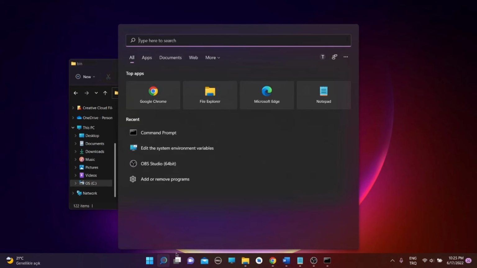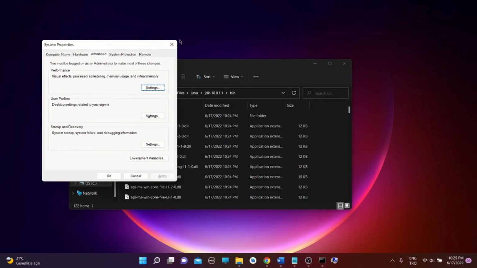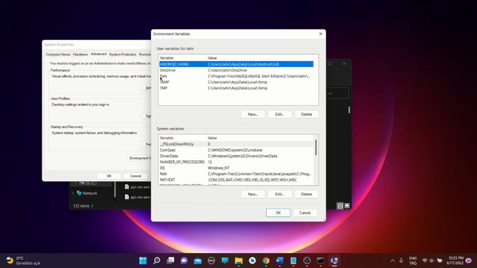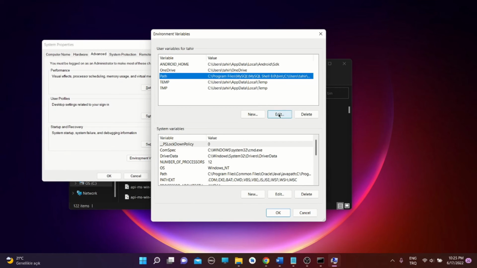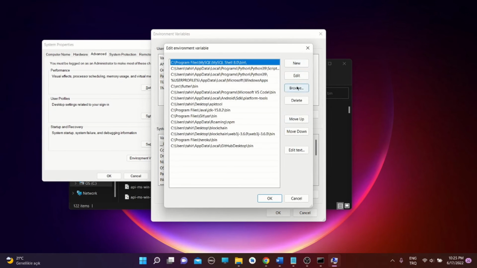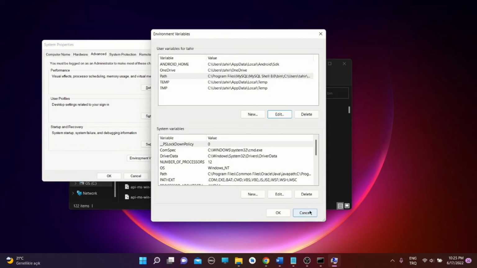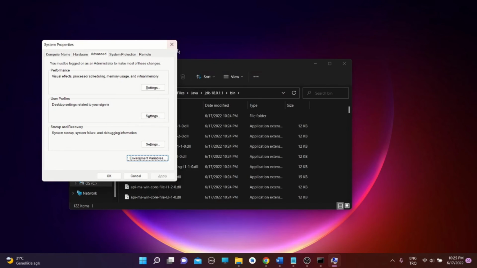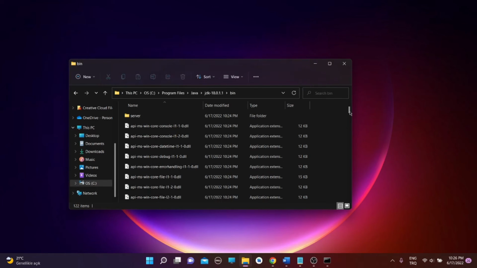and then click the search button. Type environment variables. Click environment variables. Select path. Click edit. Click new. Hold Ctrl and V. Paste it here. And say OK. OK. Let's close it. So that's it. We added it to our path. Now we can use it.